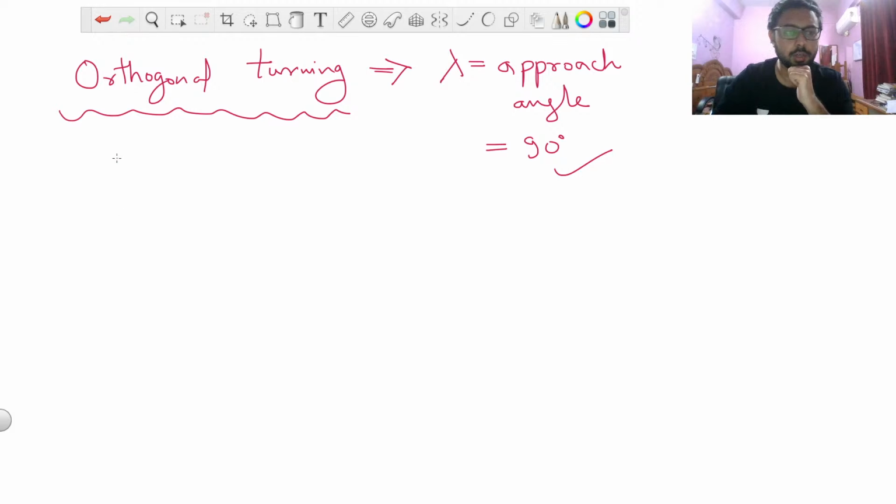For orthogonal turning, we will simply make the approach angle equal to 90 degrees, so it will look like this.